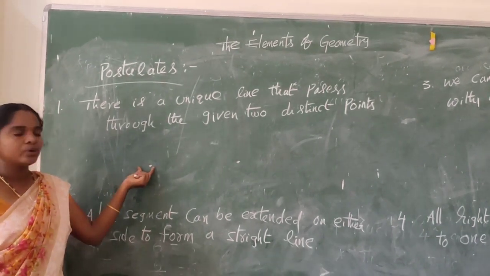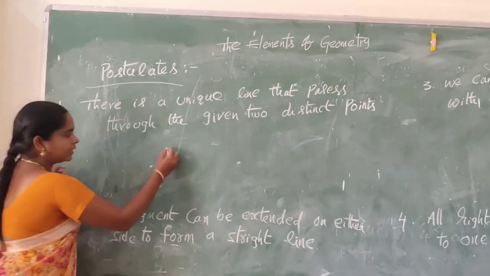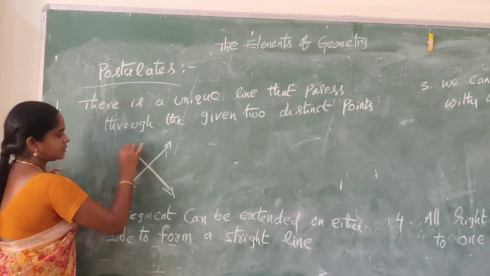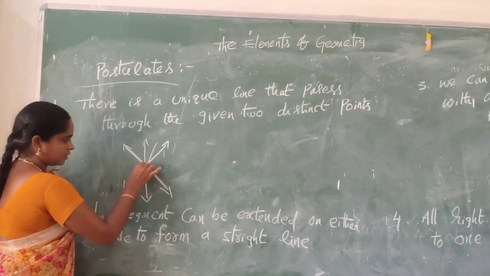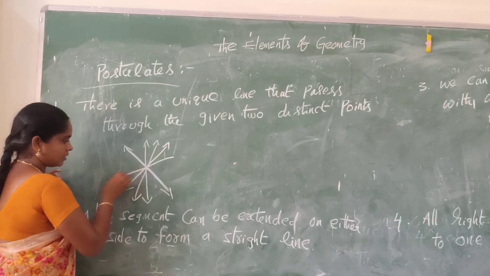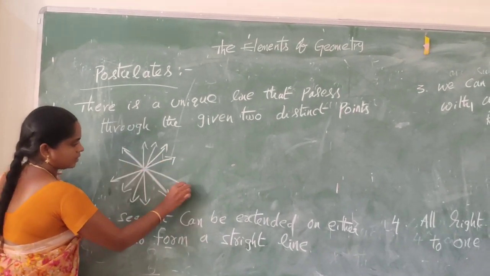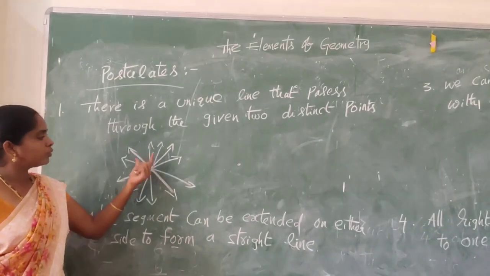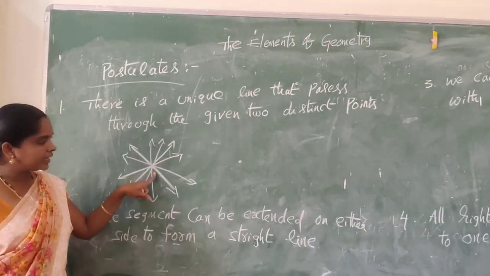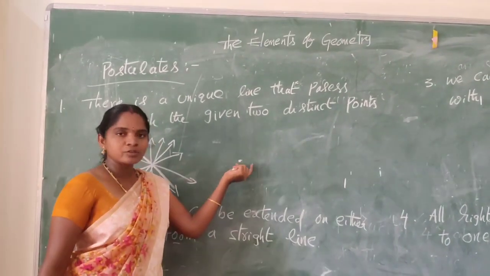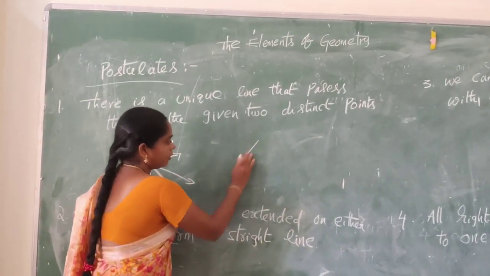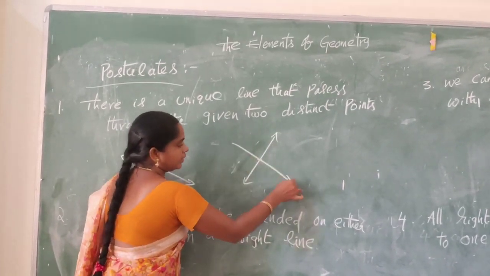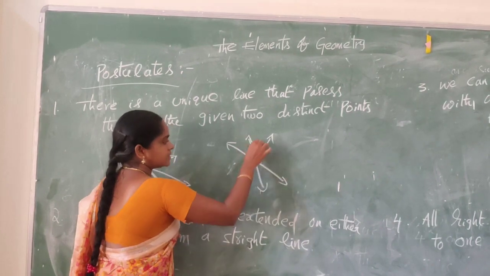Through a point, we can draw infinitely many straight lines.